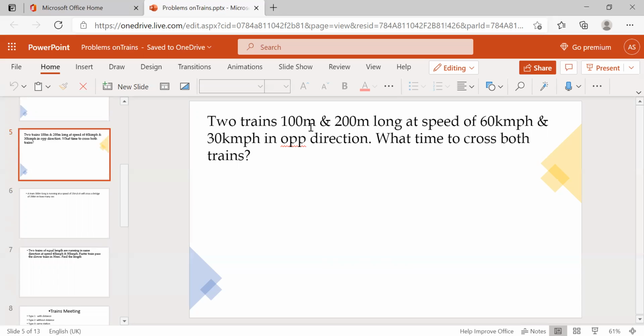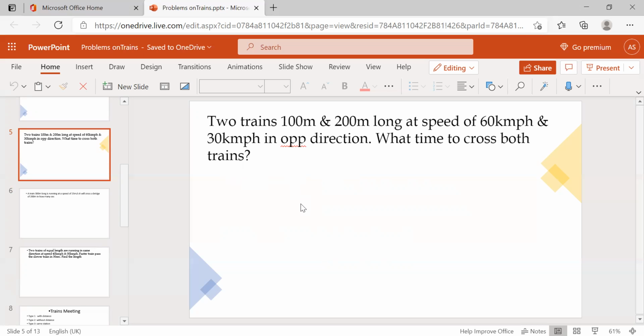Here, two trains, one is 100 meters long, another is 200 meters long, moving in opposite directions. They are asking the time for one train to cross the other.